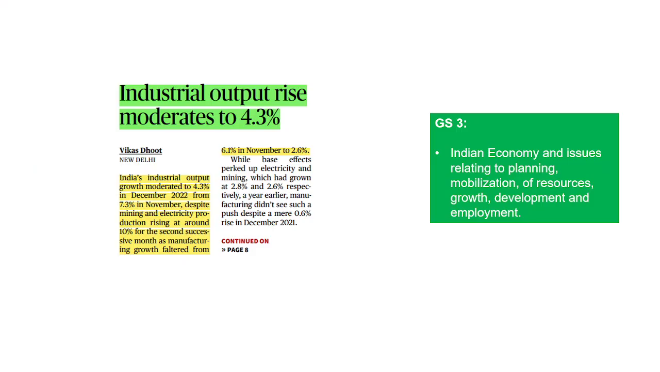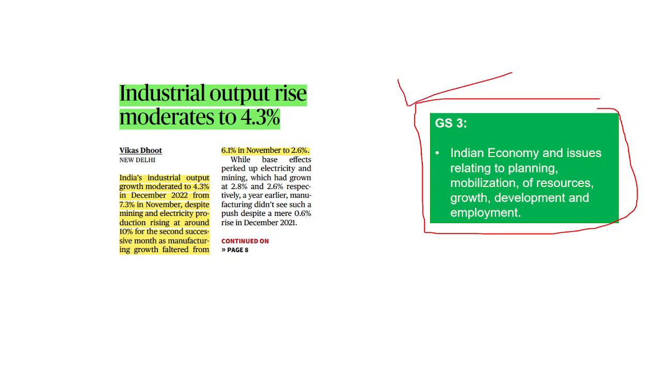This particular newspaper article talks about the Index of Industrial Production, IIP data, which is released by the NSO, that is National Statistical Office. We are going to talk about what is there in this monthly data, and then we will talk about what exactly is the Index of Industrial Production. This kind of article becomes important for GS Paper 3, that is Indian economy and issues relating to planning, mobilization of resources, growth, development and employment.